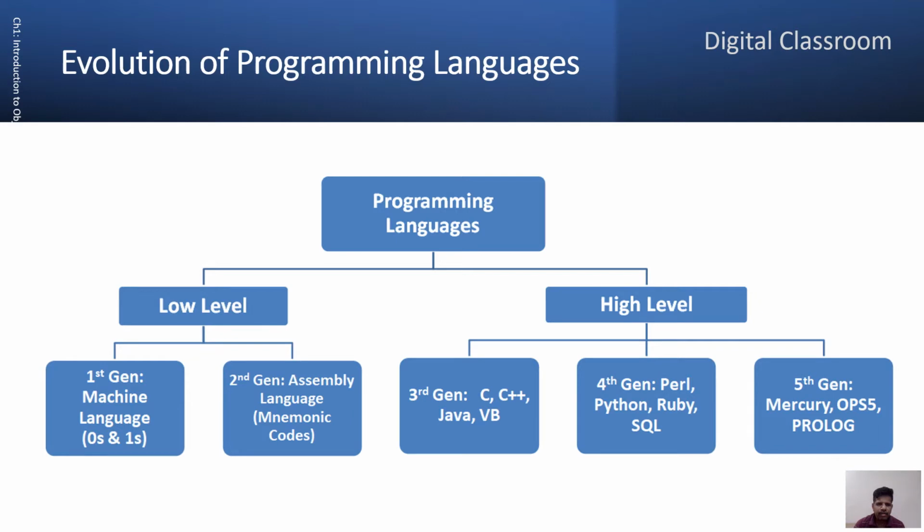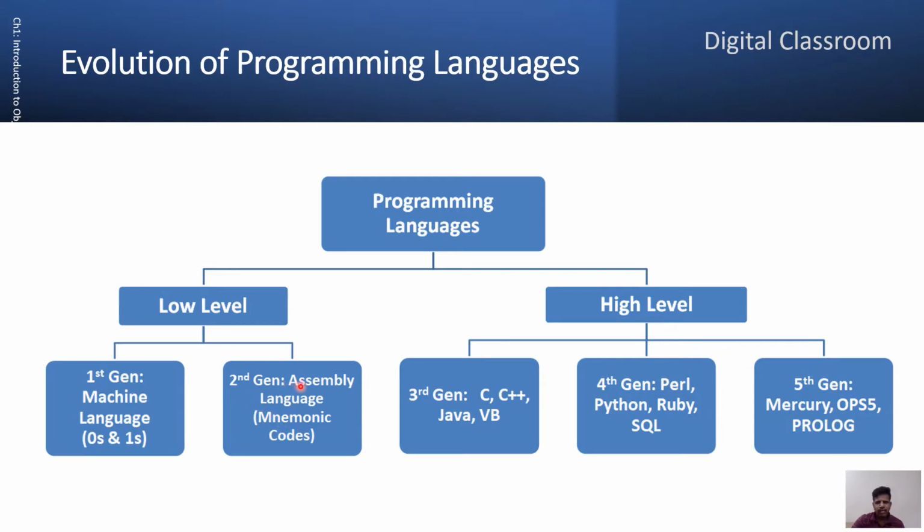Children, first we will discuss the evolution of programming languages. How exactly programming languages were developed since beginning. Programming languages are broadly classified into two categories, that is low level and high level. Under low level, we have two programming languages, that is machine language, in which programmer can use only zeros and ones, and it is considered as first generation programming language. The second one is assembly language, in which programmer can use mnemonic codes, and it is considered as second generation